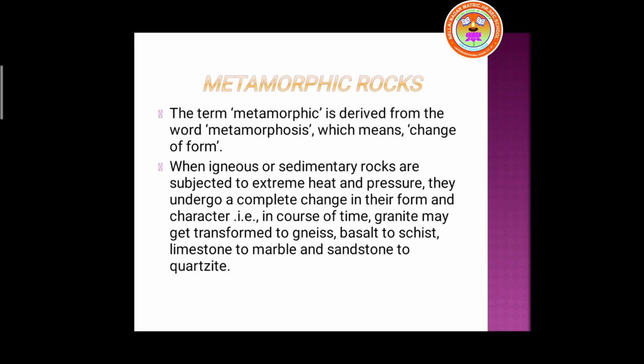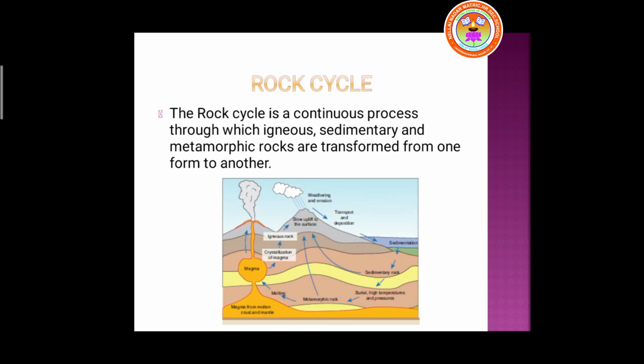So the type of rock which changes its character and form, changing from igneous and sedimentary rocks, is called metamorphic rock. For example, in course of time, granite may get transformed to gneiss, basalt to schist, limestone to marble, and sandstone to quartzite.